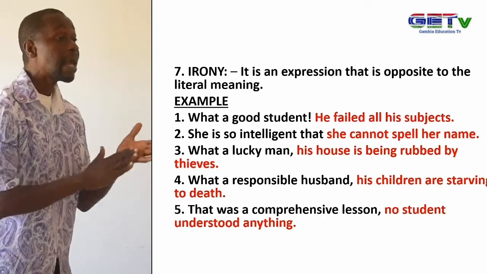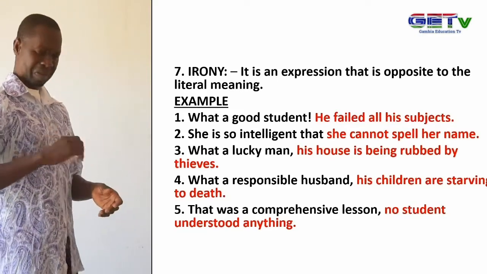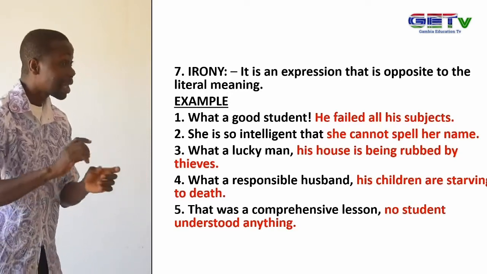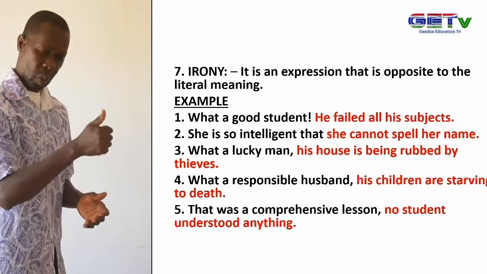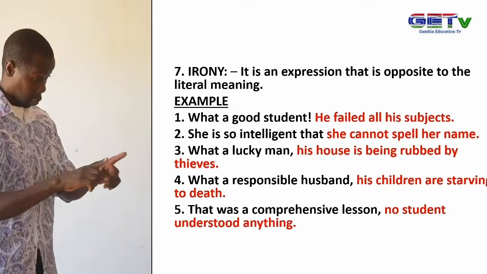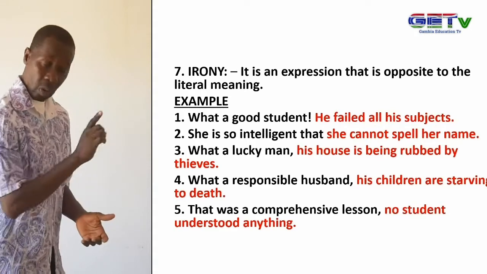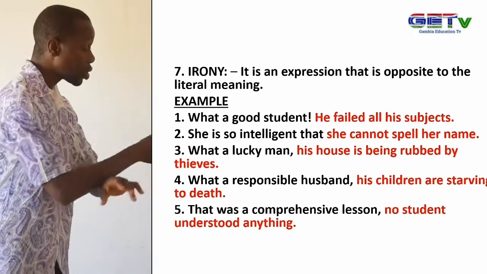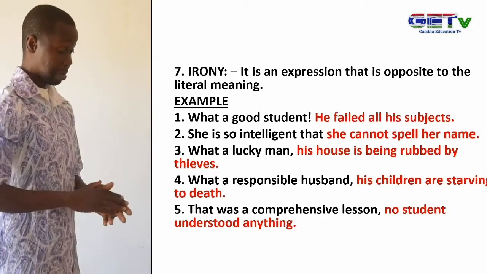Meaning you expect something to happen in a certain way, and the unexpected happens. It means irony is used. Example: what a good student. These are two different statements put together. If you say what a good student, we expect a positive continuation. But you just said what a good student, he failed all his subjects. So what a good student, he failed all his subjects, has another meaning, which means that he is not at all a good student.